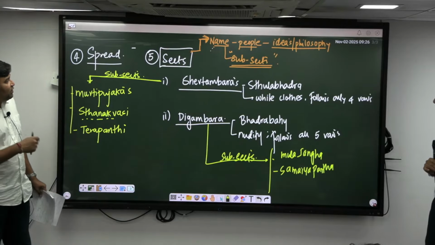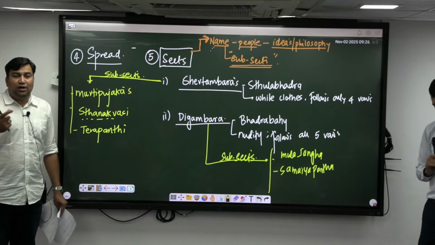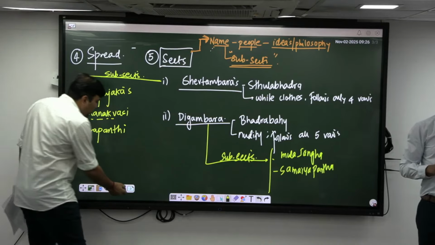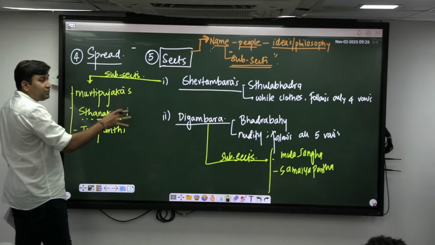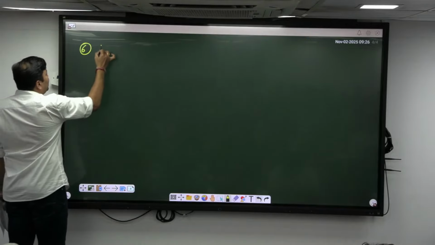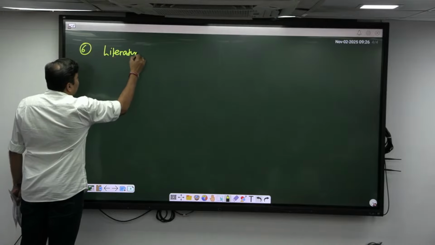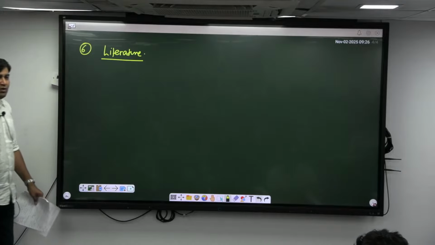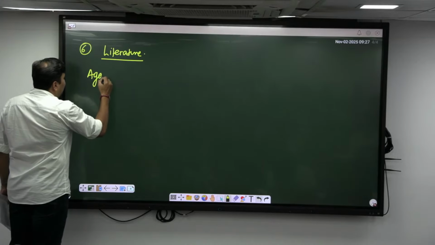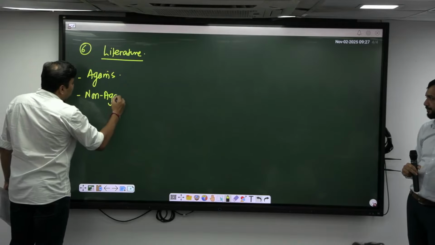Now, whatever we understand about Jainism, we understand through their literature. The teachings of Buddha and Mahavira are written down, codified. What do we call that codified thing? I hope everyone has written this, because this is where the MCQs come from, correct? We call it Jain literature. Now what are the literatures? Agams and non-agams. These are the two parts of Jaina literature.